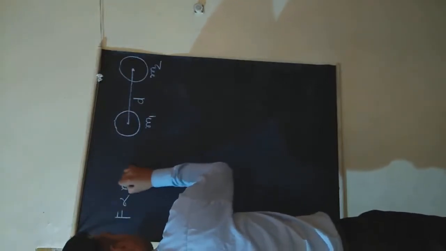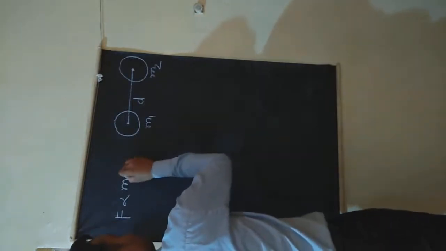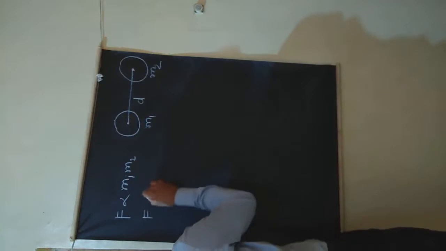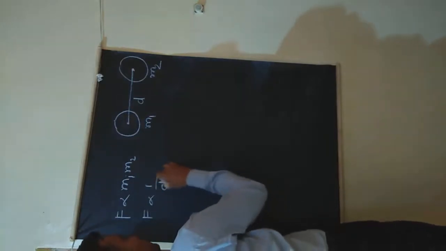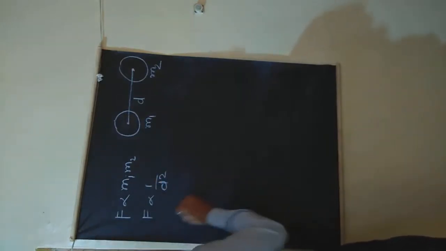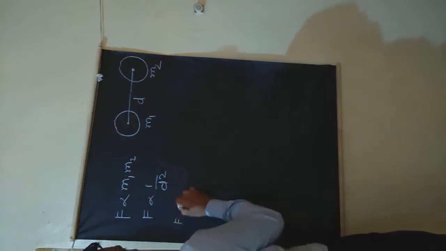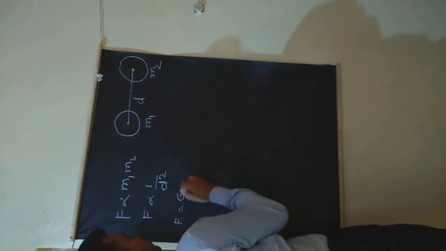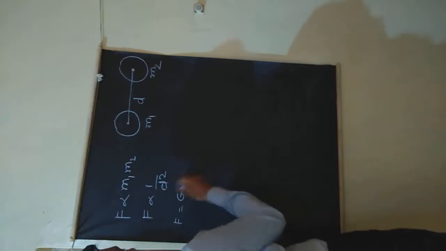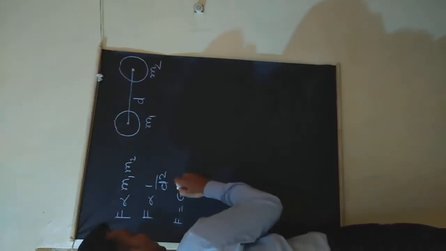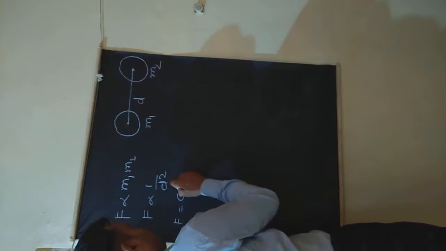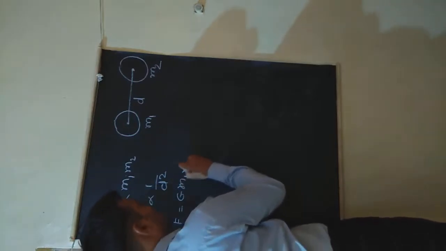F is directly proportional to the product of masses m1 into m2, and force is inversely proportional to the square of the distance, that is d square. By combining these, we have to take one constant to remove the proportionality sign. So let's take capital G as a constant, then we will get